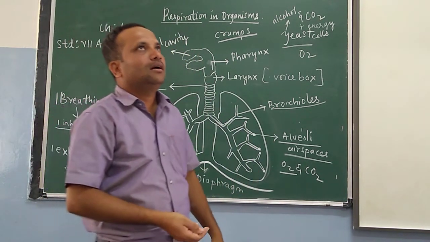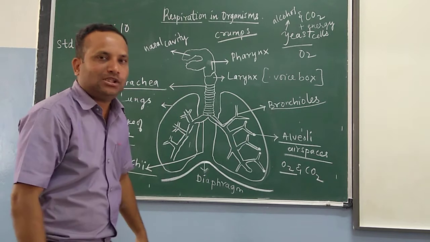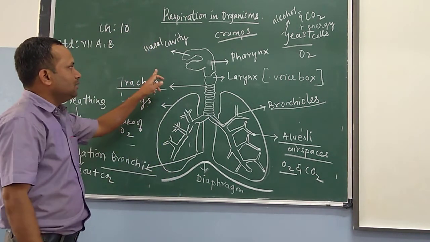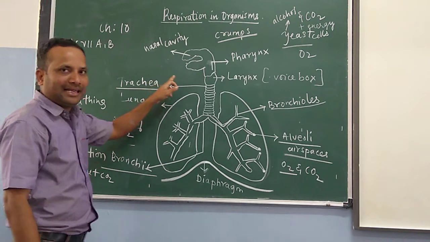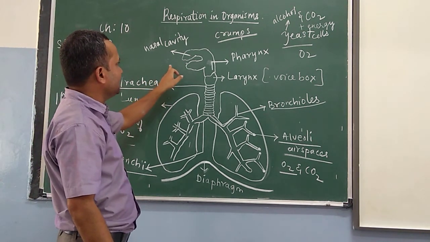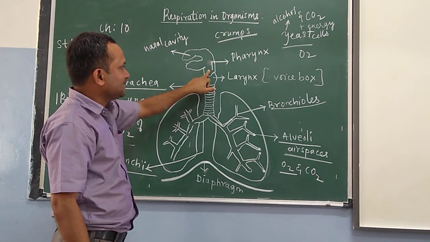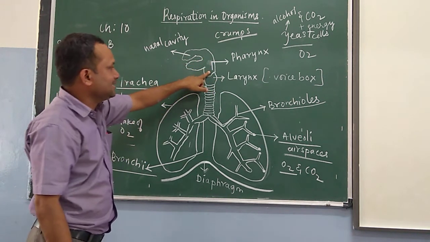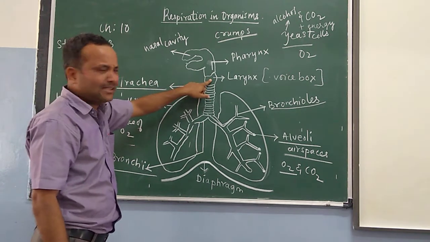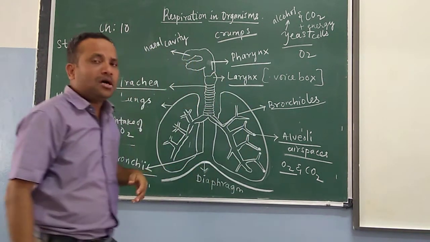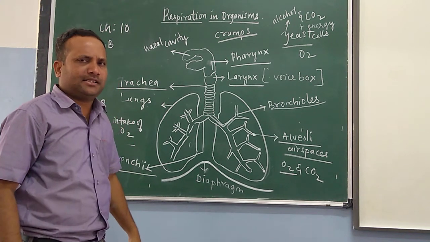Then children, as you know, when air enters our nasal cavity, it goes through the pharynx, this part is the pharynx. When it reaches the larynx, these are the parts of our respiratory system.